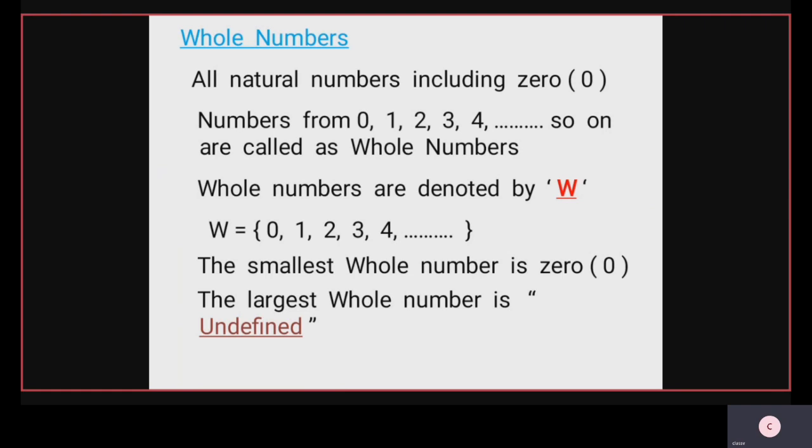Whole numbers are denoted by capital W. W is equal to the set of 0, 1, 2, 3, 4, and so on. The smallest whole number is 0 and the largest whole number is undefined.